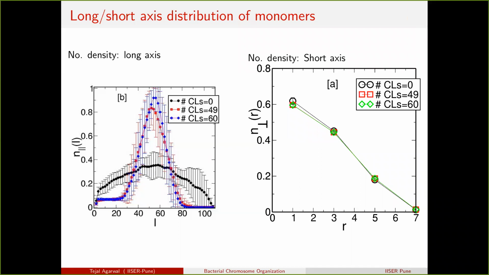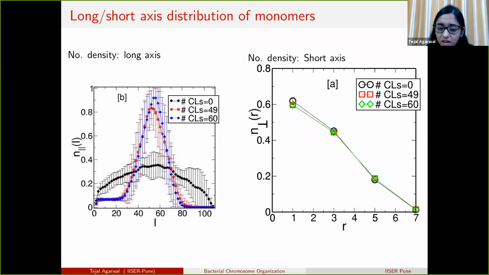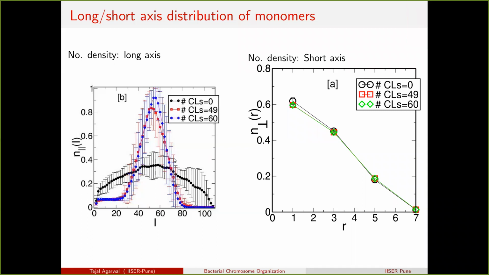I guess the question in B is, why didn't you plot it as a function of R? Why did you use a different scheme of plotting between B and A, the R and the L? I can understand that you want to look at how it's distributed along the short axis and the long axis. But it's a bit difficult from here to figure out what point is being made. That's the only question that I have.